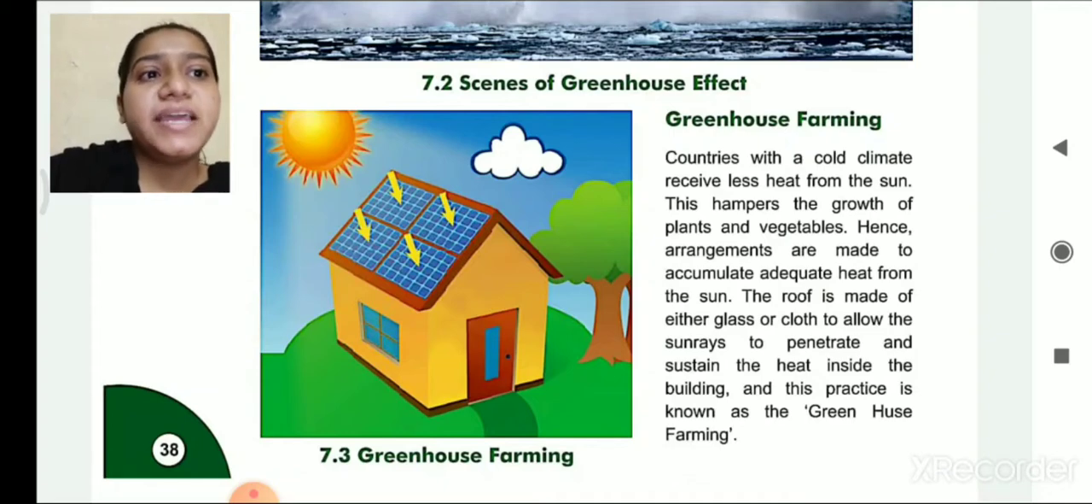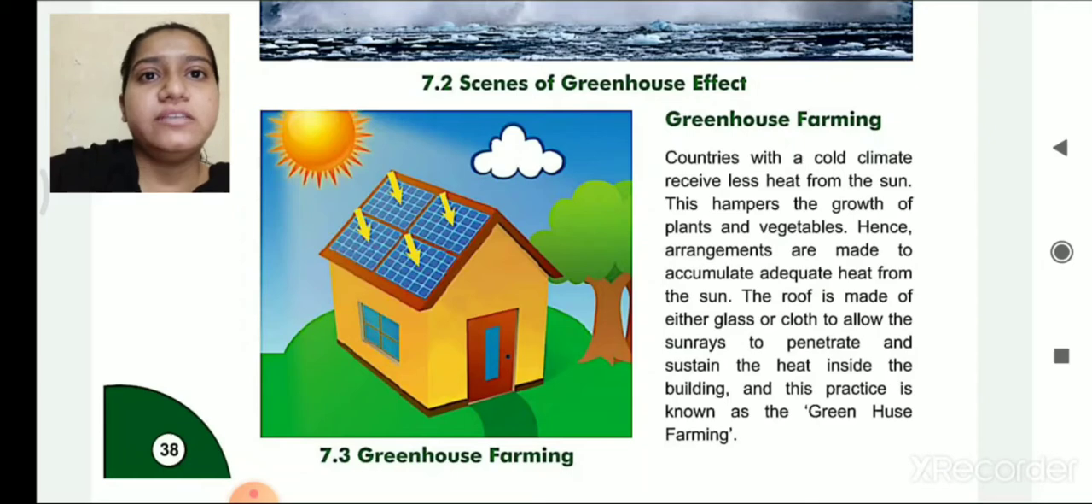Hence, arrangements are made to accumulate adequate heat from the sun. So in order to make the proper growth of plants and vegetables, they make various kinds of arrangements so that they can accumulate, save, and store the sunlight. The roof is made of either glass or cloth to allow the sun rays to penetrate and sustain the heat inside the building, and this practice is known as greenhouse farming. So in order to store the heat of the sun, they make the roof of either glass or cloth.